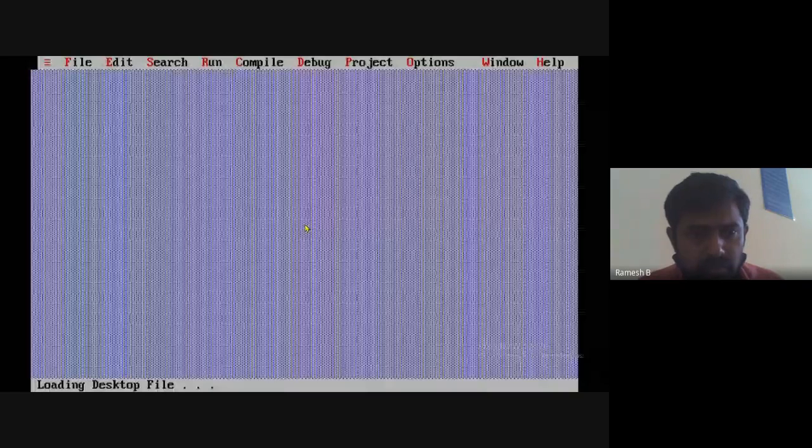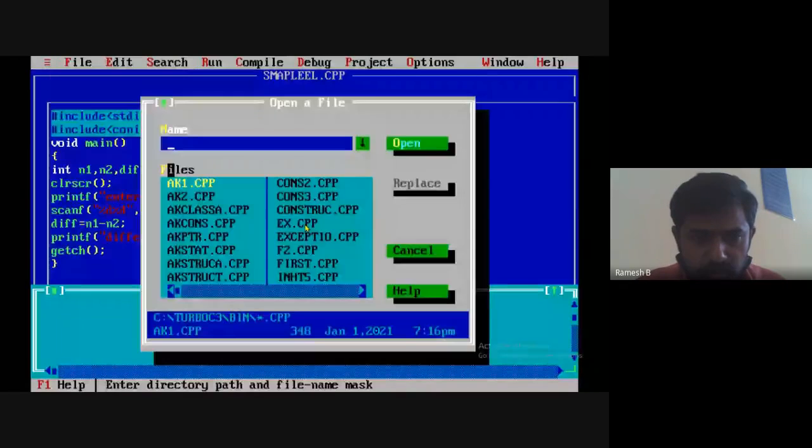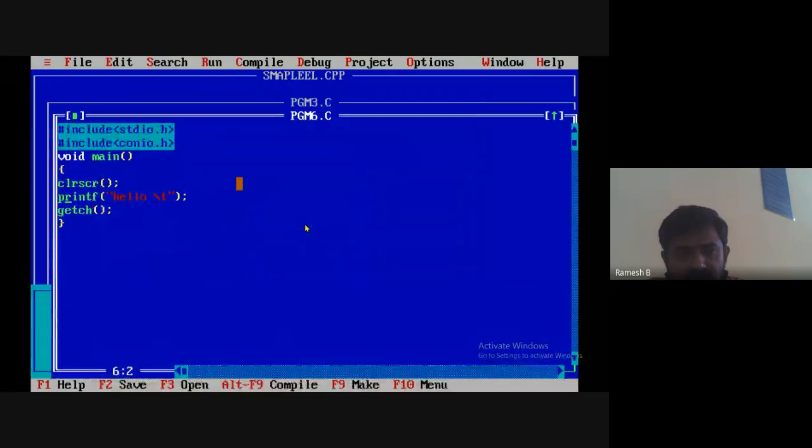File, I'll open Program6.c. Now you see there, instead of backslash t, I'll give backslash v. Let us see what happens.